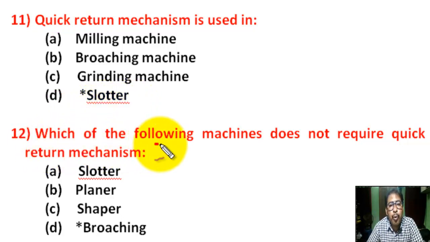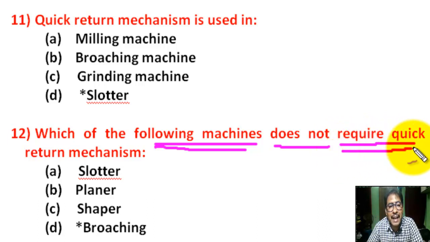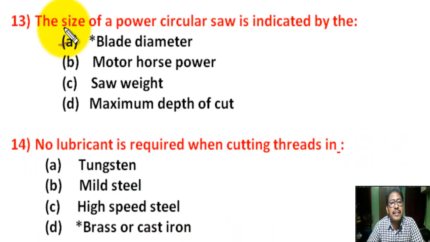Question number 12. Which of the following machines does not require quick return mechanism? There are 4 options. Correct answer is D. In washing machine, quick return mechanism is not required.